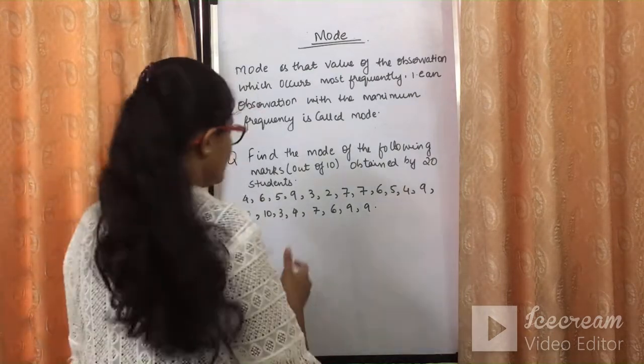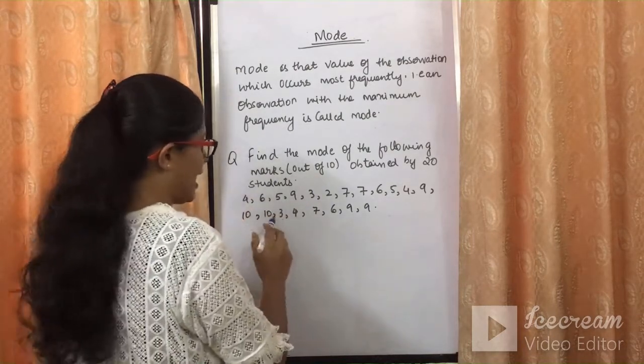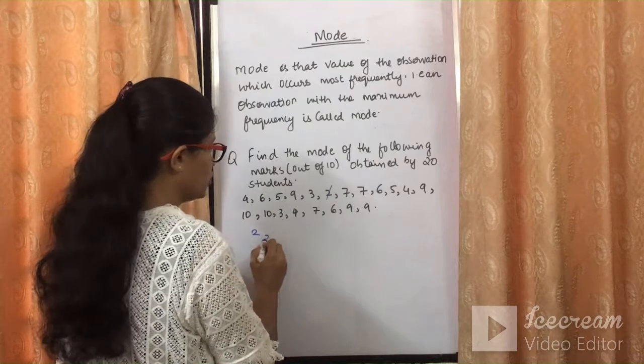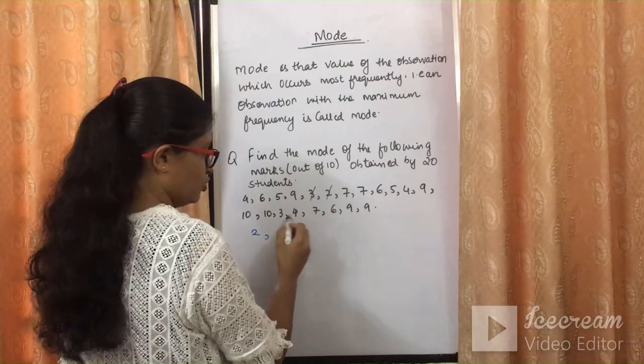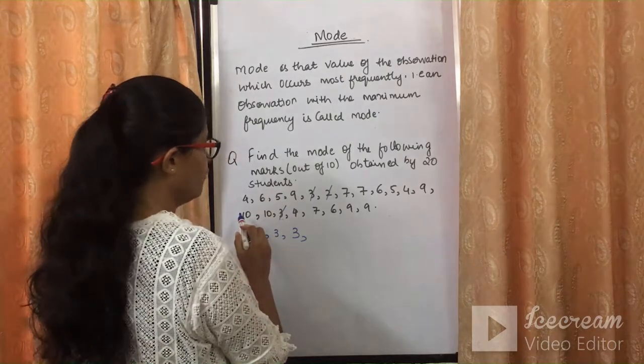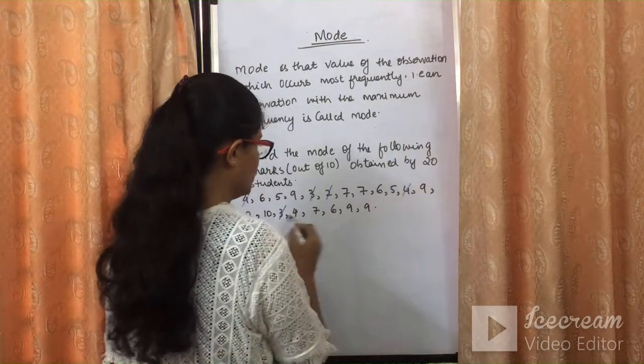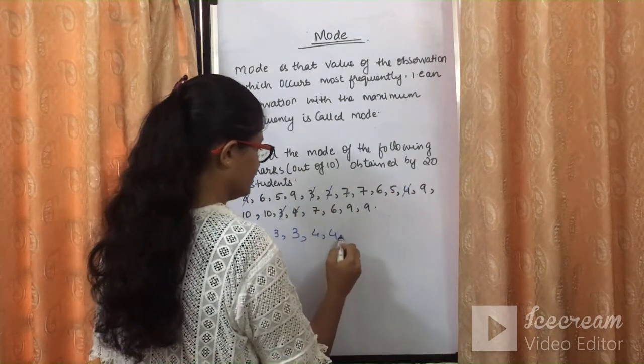Let's have a look here. If I arrange it in ascending order, the smallest number I have is 2. Then we have 3, two times. Then 4, three times. Then 5, two times. 6 is three times.